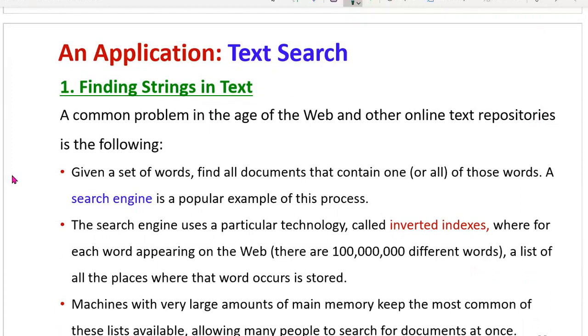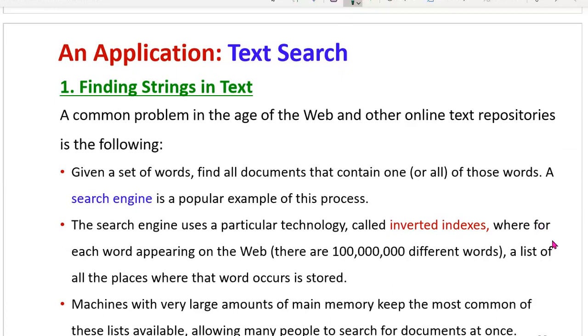Just now we explained the Google search engine, how we are searching the documents using a pattern. Then the search engine uses a particular technology called inverted indexes, where for each word appearing on the web, see how many different words there are here. So 100, 30. Let us assume this number of different words, and a list of all the places where that word occurs is stored.